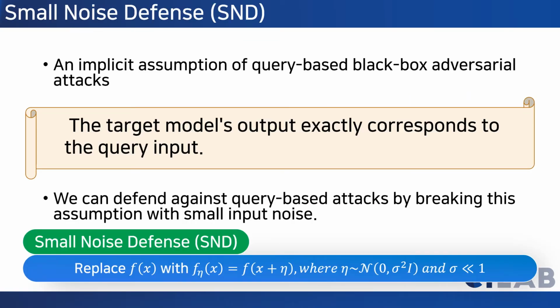We target an implicit assumption of query-based black box attacks. That is, the target model's output exactly corresponds to the query input. We can defend against the query-based attacks by breaking this assumption with just a small input noise. We name this approach small noise defense.